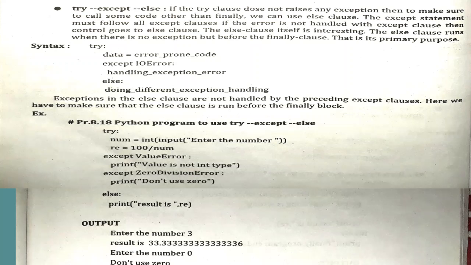So in this case, whenever you want to make use of multiple excepts, you should know the type of error which may arise. Otherwise you will not get any error message. Means if there is no ValueError, no ZeroDivisionError, and the error is something else, then you will not get any output. So whenever you are very sure about the type of exception which will arise, then and only then try multiple except blocks.